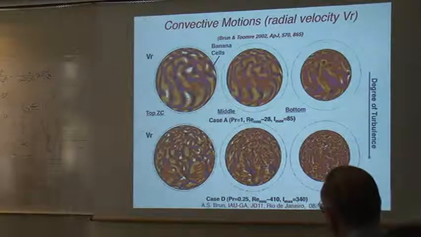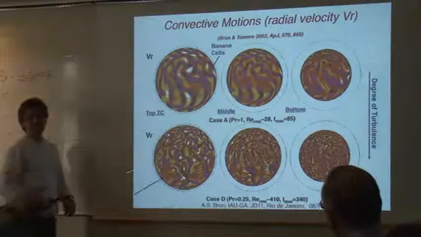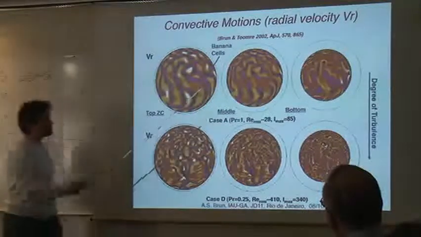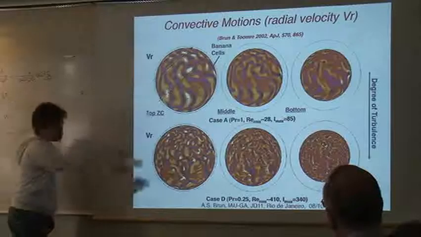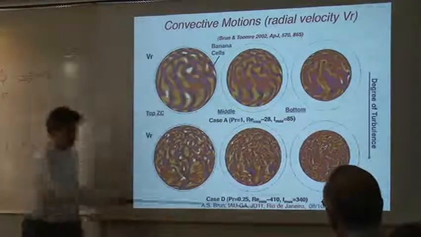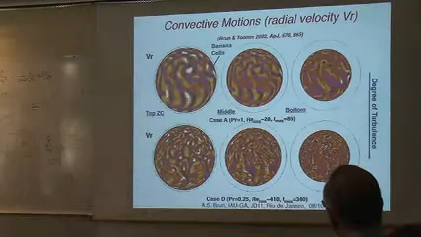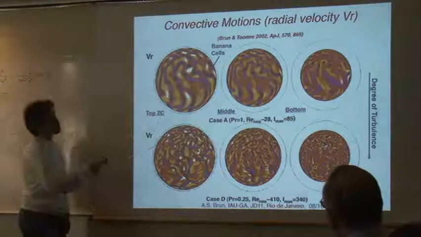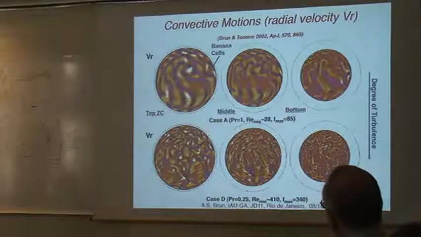Here you change three parameters at the same time, upper and lower Prandtl. Now, yeah, this is at different depths, the same simulation, and this is at three different depths. And what I have done, I have increased the level of turbulence and the resolution of the simulation. But you also change the Prandtl number. Yes, but I have cases that are like that one at the same Prandtl number.